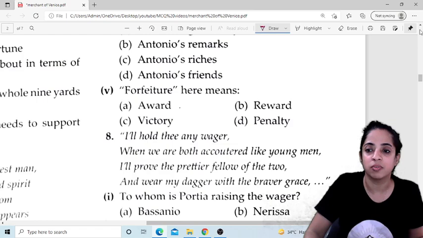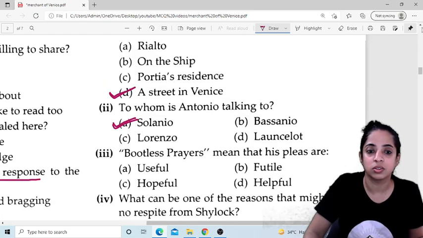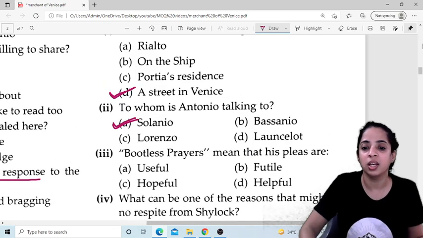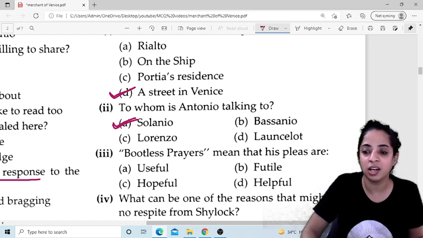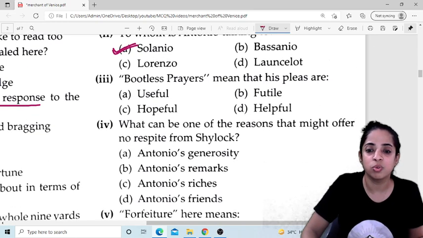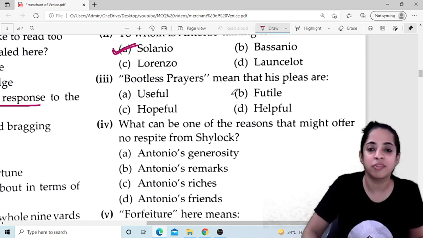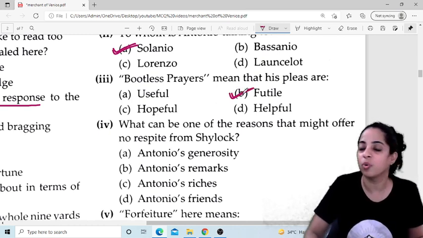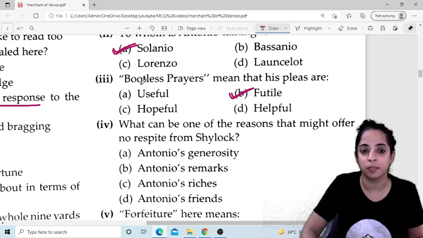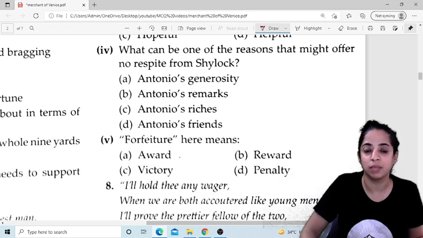Bootless prayers mean that his pleas are futile, of no use. Futile means bekar.